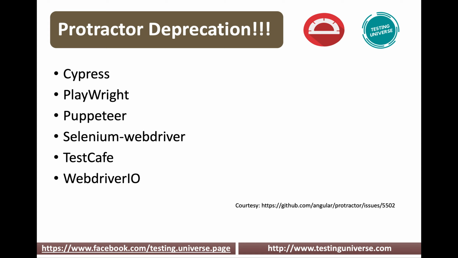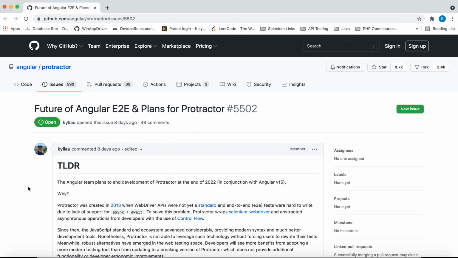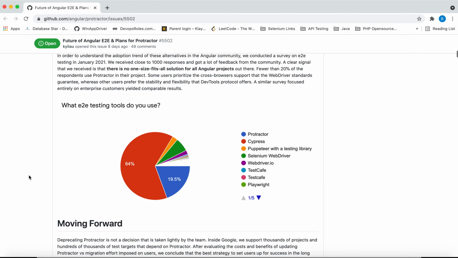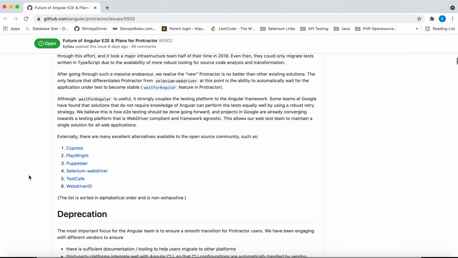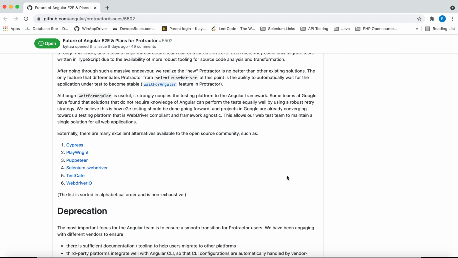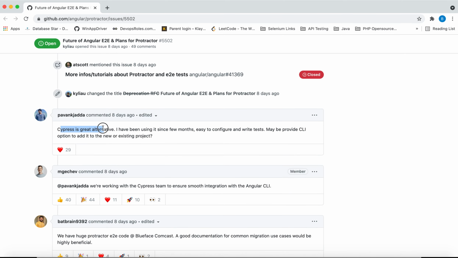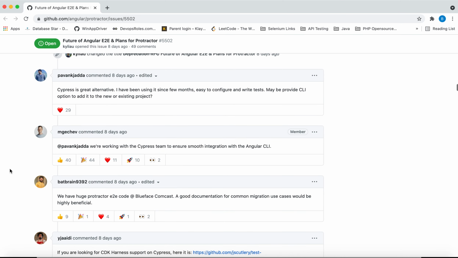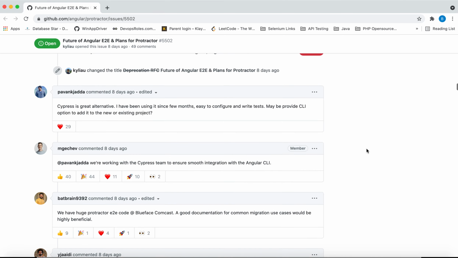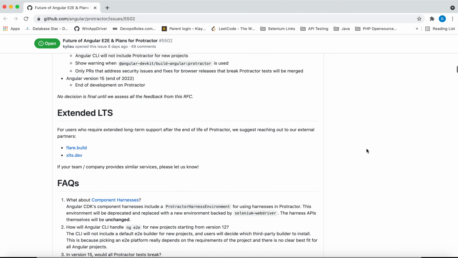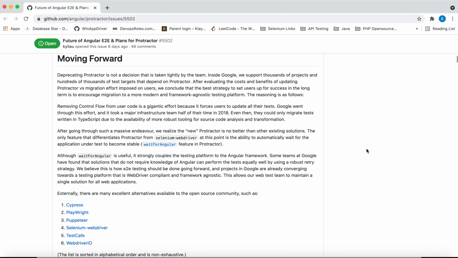I will just give you one link of the Protractor. You can see here I have mentioned it as courtesy. I will go over there, and you can see they have given lots and lots of information and they are suggesting all these things. If you go somewhere here, you can see it's a great alternative, I have been using it. And this person is saying we are working with the Cypress team to ensure smooth integration with the Angular command line interface. So a seamless transition from Protractor to some other tool is also coming up.